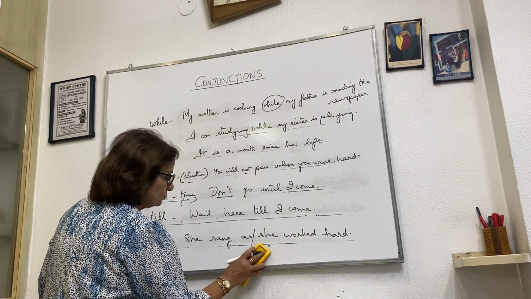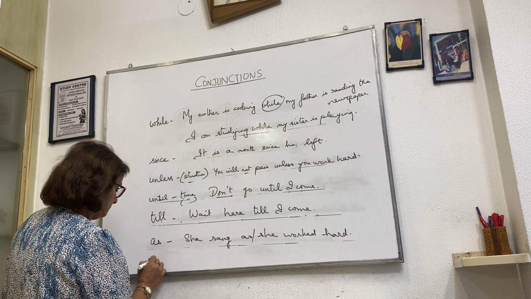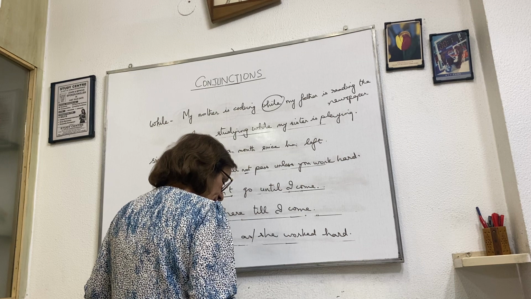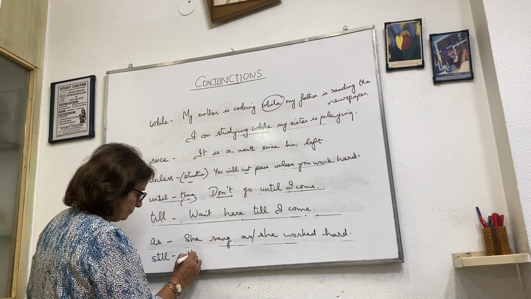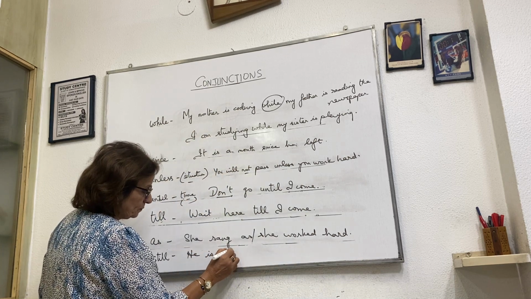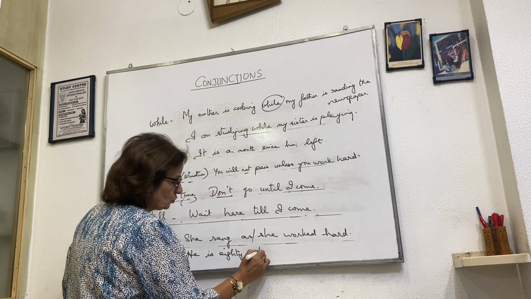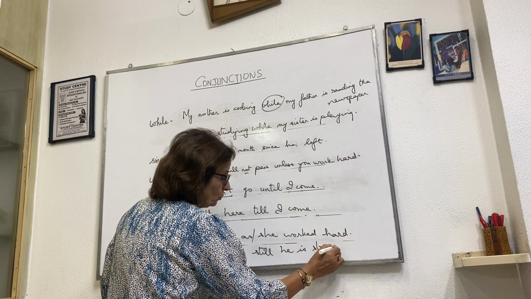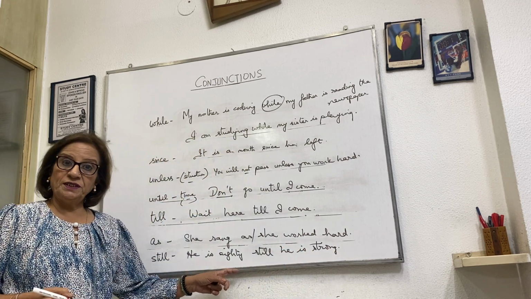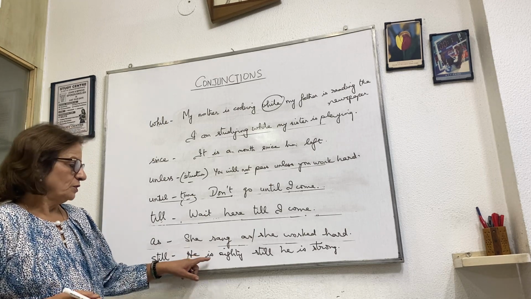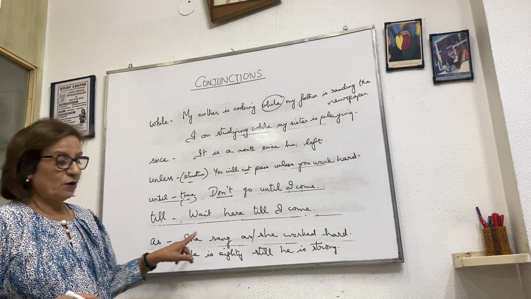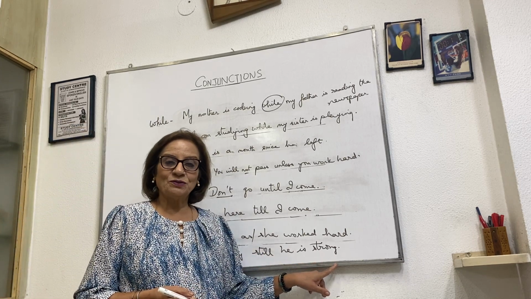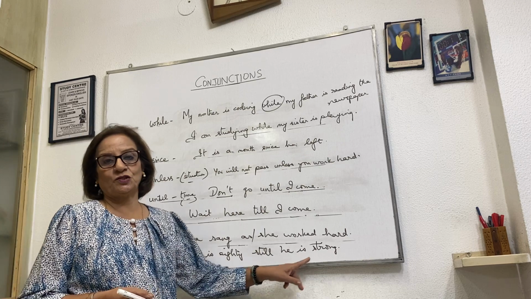Take another one. Still. But how do we use this? Still. He is 80, still he is strong. It means although he is 80 years old, still he is going strong. So here see, I've used still. Now as I said, although he is 80, he is strong. I can use it like that also. He is 80, still he is strong.